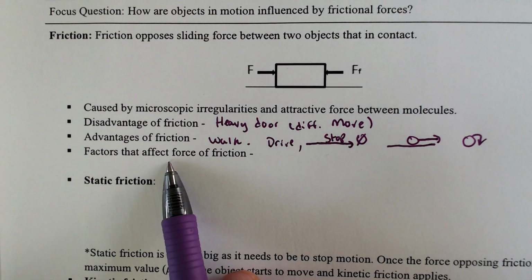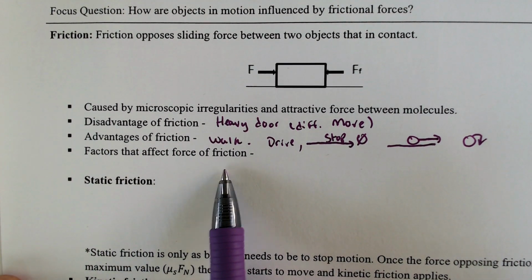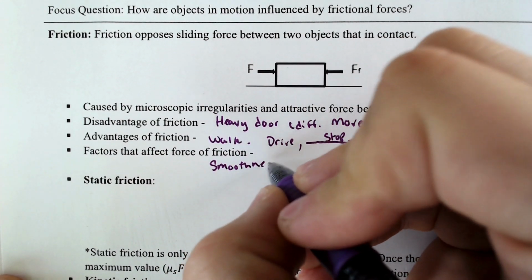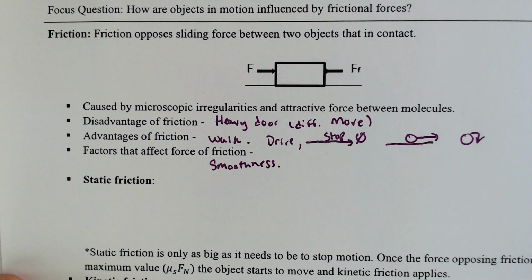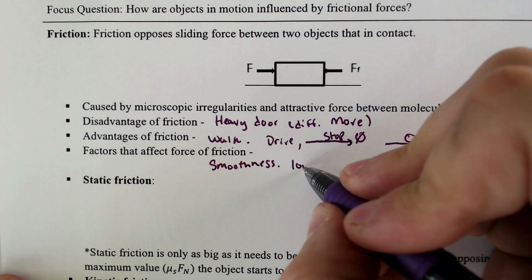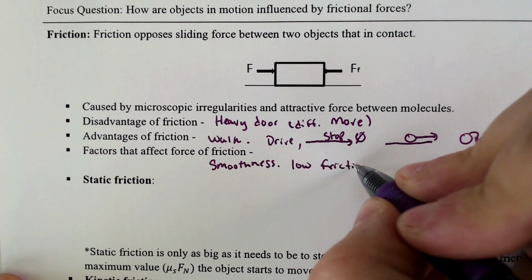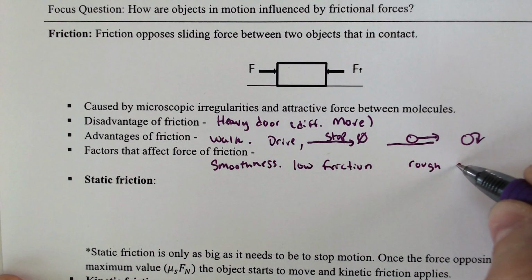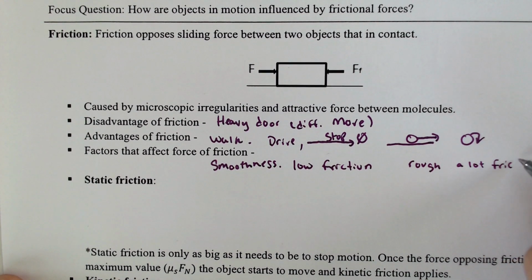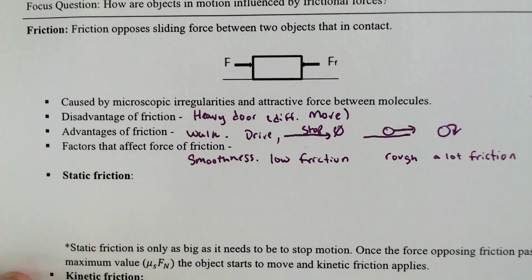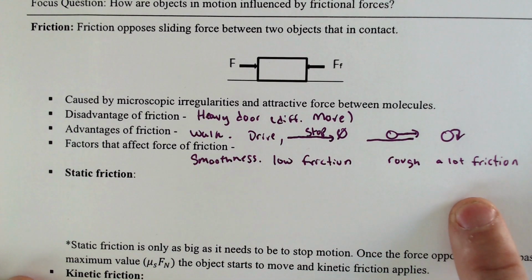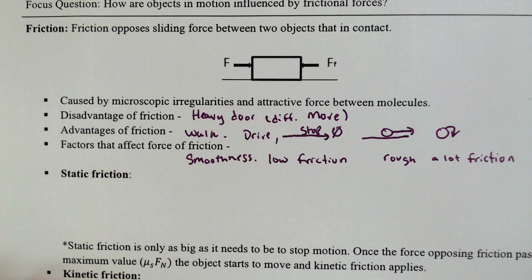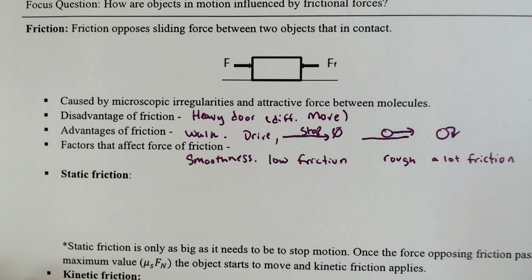All right, factors that affect the force of friction would be how smooth something is. Smoothness. If it is a relatively smooth surface, it will have low friction. And if it is not a smooth surface, if it's rough, it would have a lot of friction. And we determine what the smoothness and the roughness is by something we call the friction coefficient.